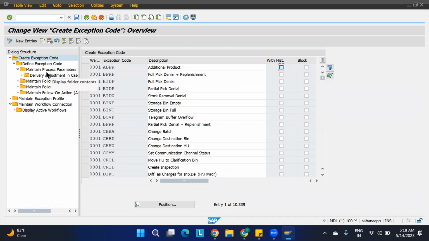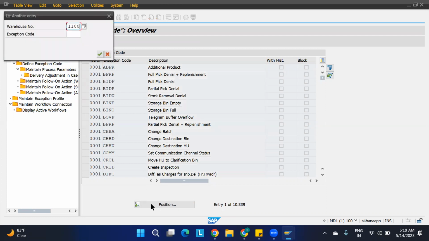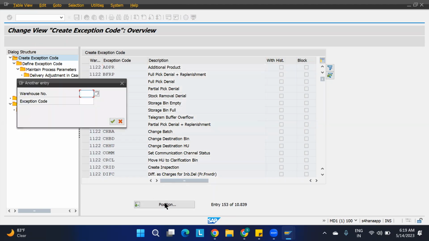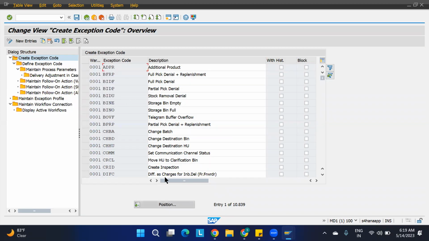So here these are the exception codes. They have created a few. Let me check whether anything is there for ours. Nothing is there. So what I will do, you can copy everything, or whatever is required we'll just copy and proceed further. Let us consider I am taking this, and bin change I will take.